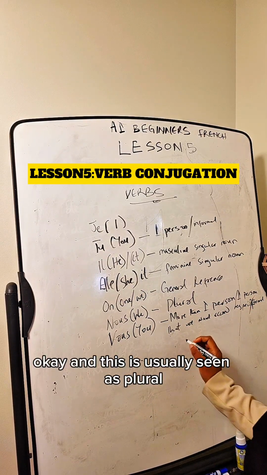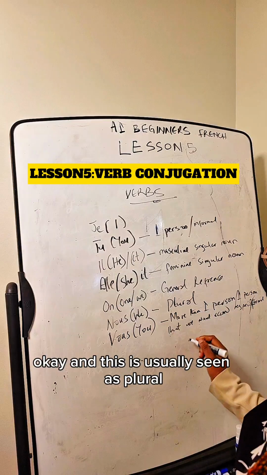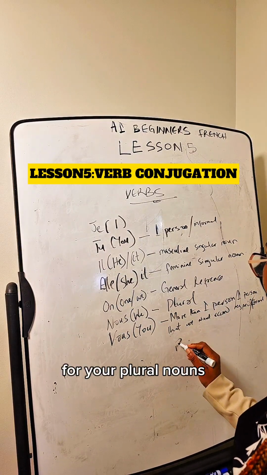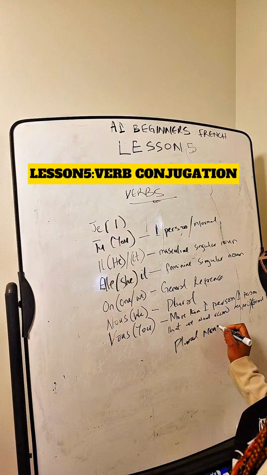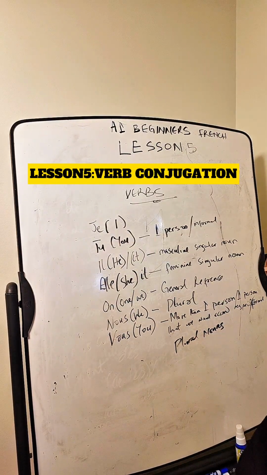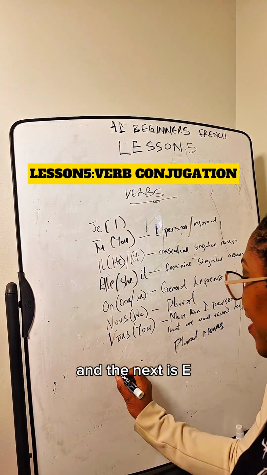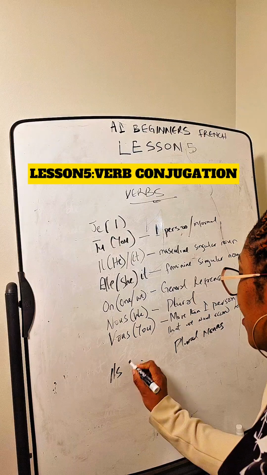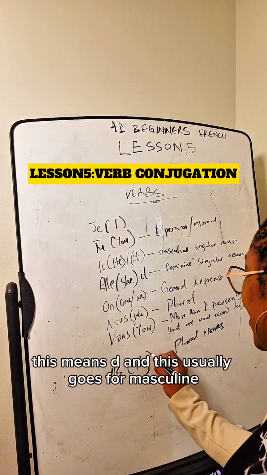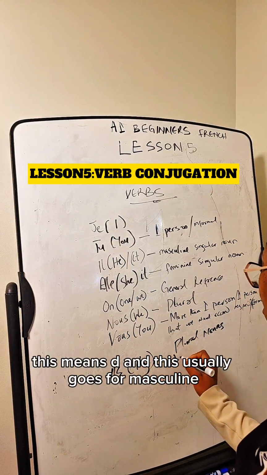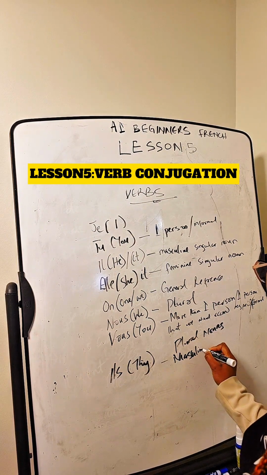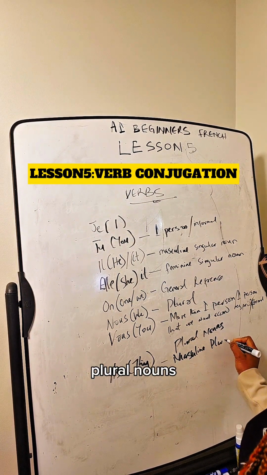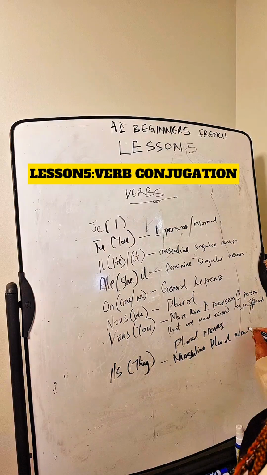Okay? And this is usually seen as plural for your plural nouns. And the next is ils. This means they. And this usually goes for masculine plural nouns.